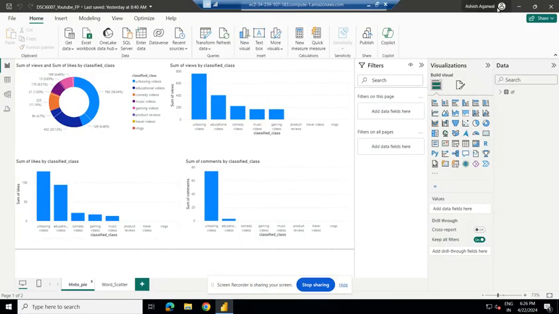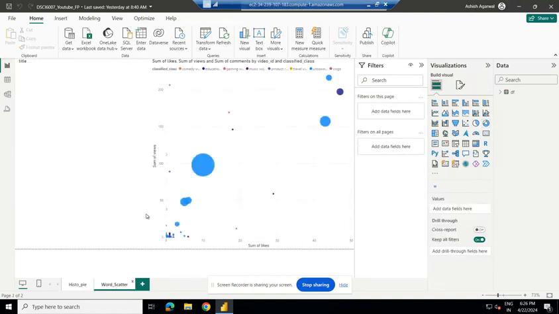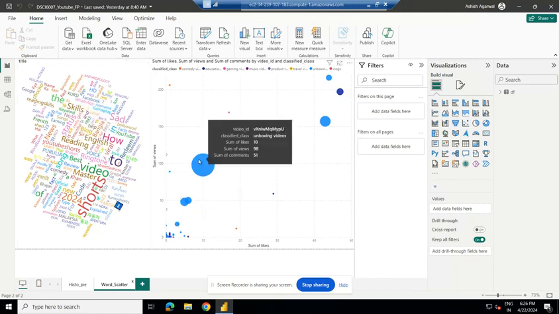This is our Power BI inside the EC2 instance, and you can see some of the graphs that we have generated. This is a word count of the various descriptions of the YouTube videos. You can see some things here. Shorts are very much popular nowadays. Reading, English skills, something like that. This is the sum of likes, sum of views, sum of comments, video ID, classified classes, and so on. So yeah, this is our project.